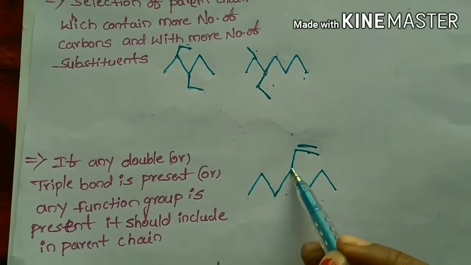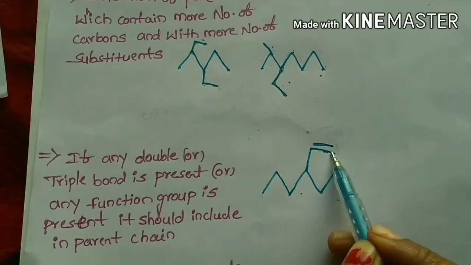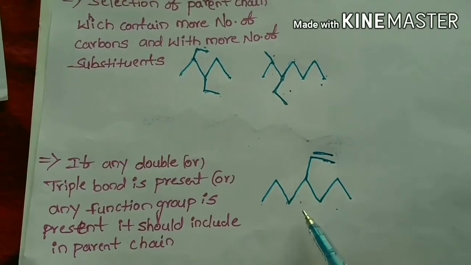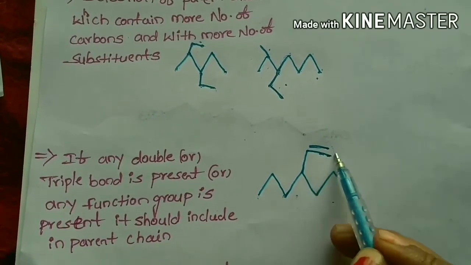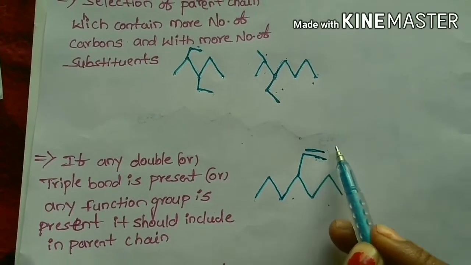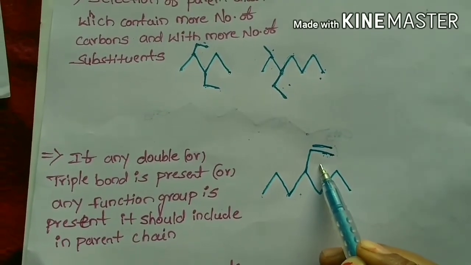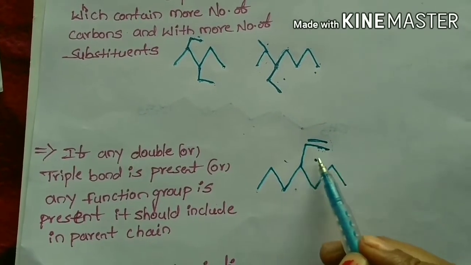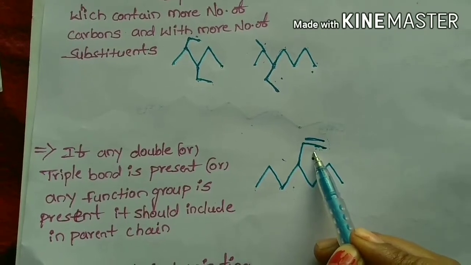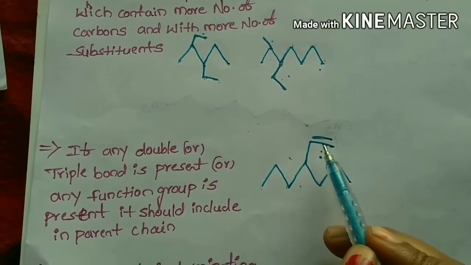Here it violates the selection of the longest chain when a double bond, triple bond or any functional group is present.